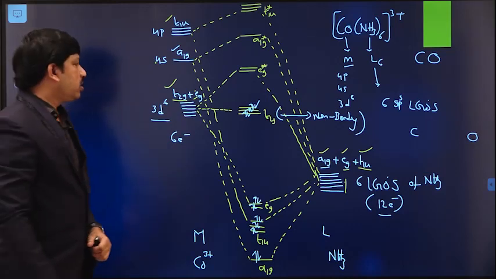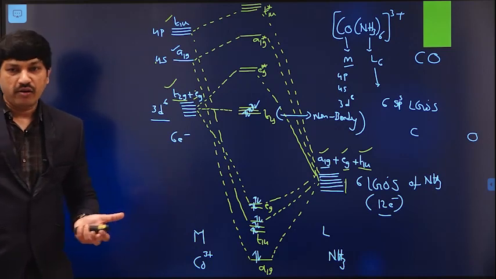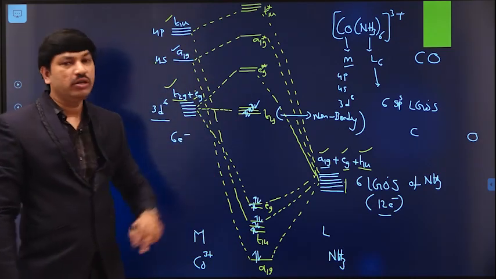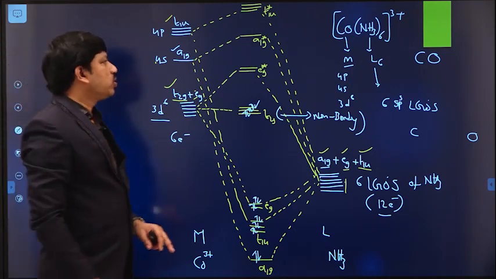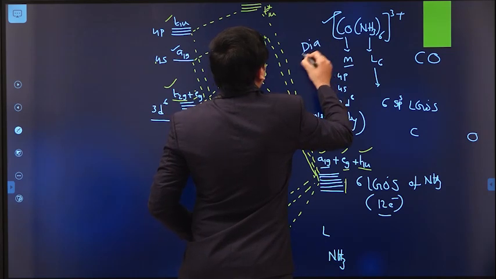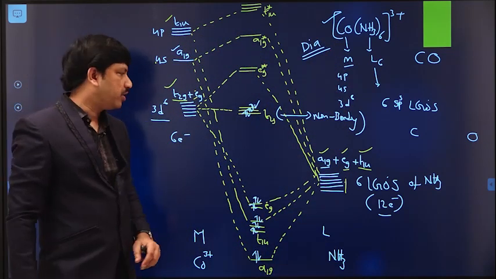completely empty. So if you see this energy level diagram, are there any unpaired electrons? There are no unpaired electrons available in this molecule. That means the cobalt hexaammine cobaltic cation is diamagnetic in nature.